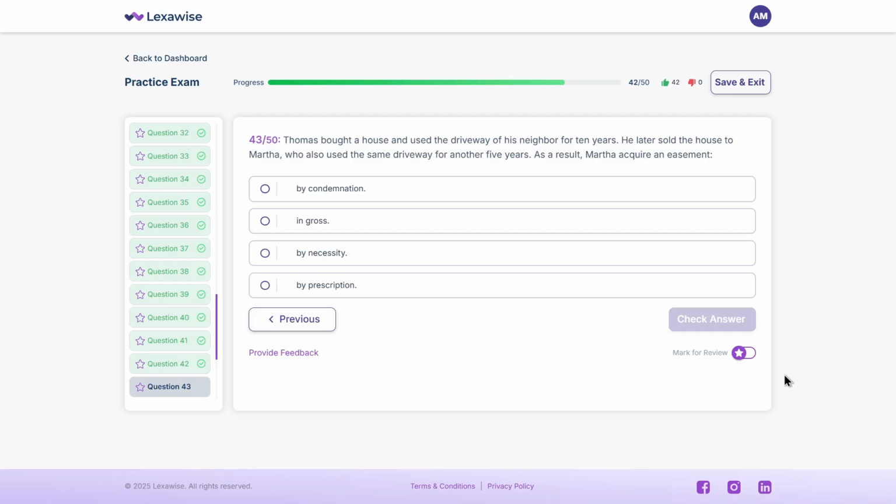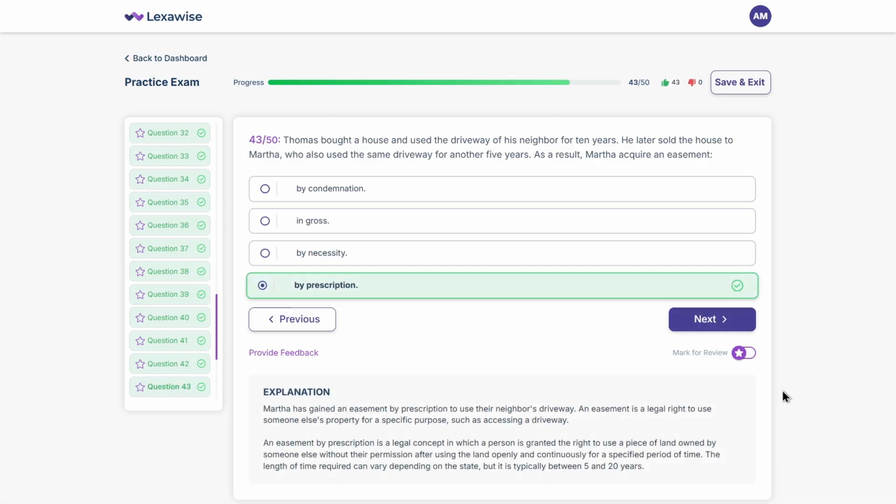The answer is D, by prescription. When someone openly and continuously uses another's land for a long period without permission, they can gain legal rights through prescriptive easement. Let's do some more.